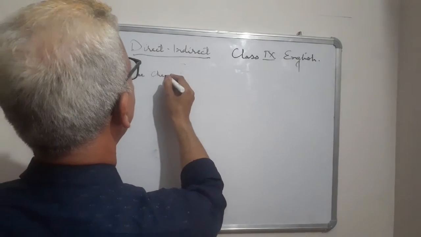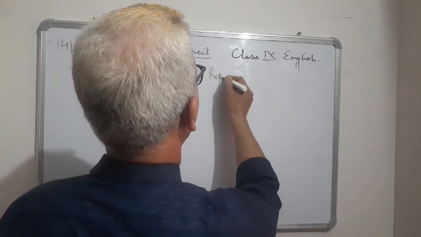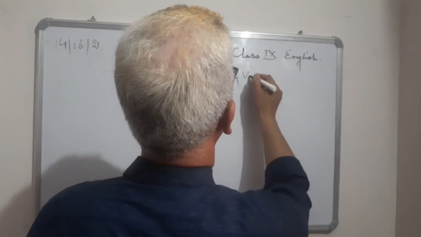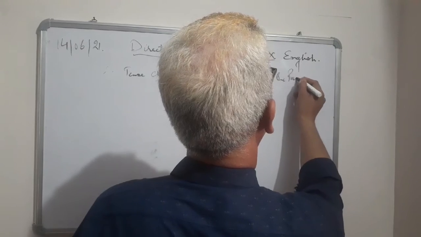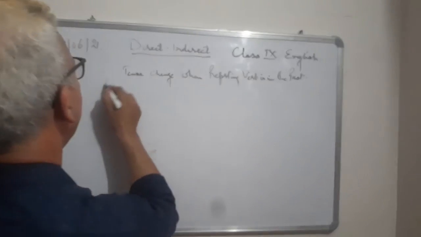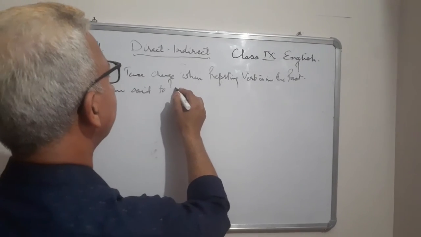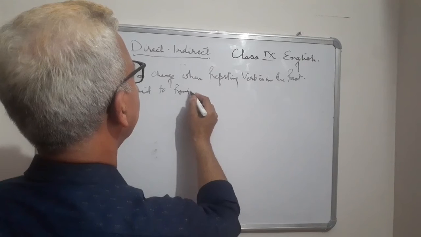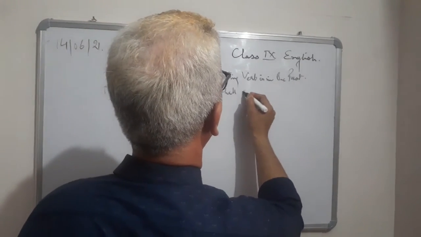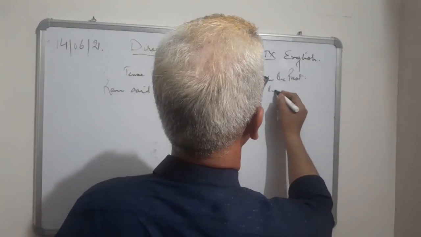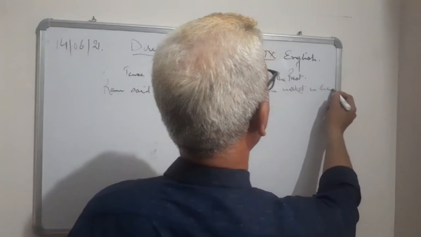Tense changes when the reporting verb is in the past tense. For example, Ram said to Ravi, we shall go to the market in the evening. For example, this is the sentence.